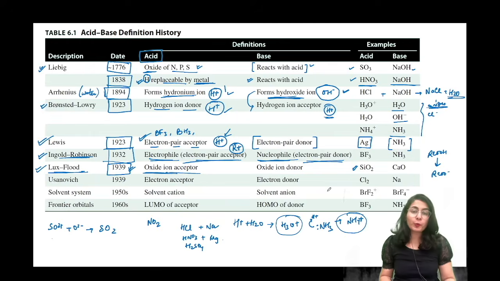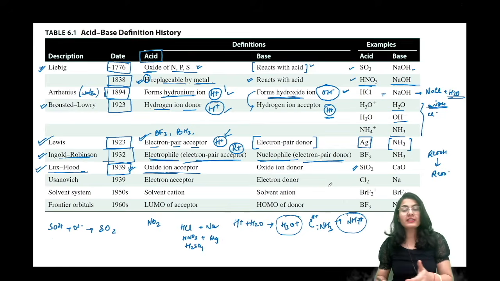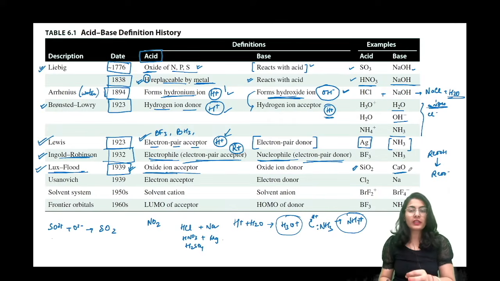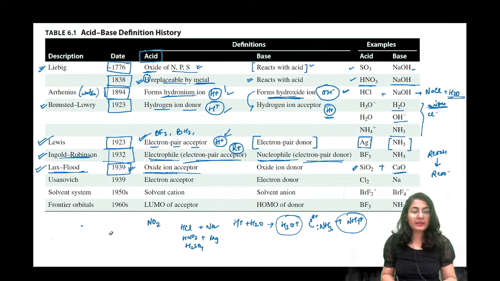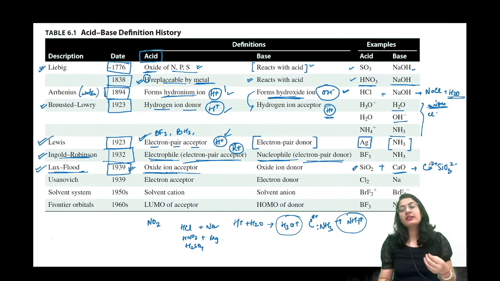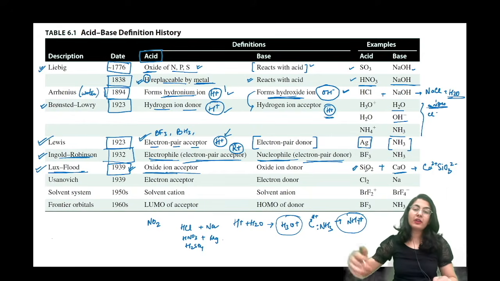Example देखते हैं, SiO2. So this can still accept oxygen to become SiO3 2 minus, and the calcium oxide can give an oxygen to become calcium 2 plus. इन दोनों के बीच में अगर रिएक्शन होता है, how is the reaction going to go? Let's check. It is definitely going to form the calcium silicate, where calcium 2 positive is different, ये अलग अपना anion है और ये अलग है because it's an ionic compound. Okay, so this is a base and this is going to be the acid. All right, तो ये और भी ज़्यादा broad कर दिया acid base theory को.